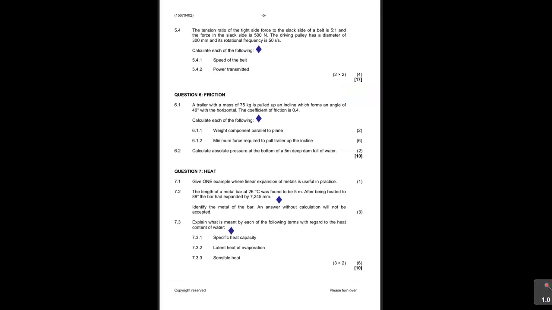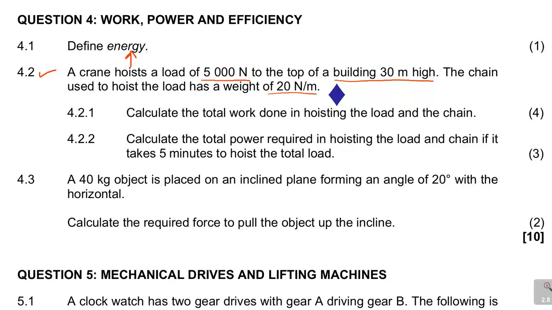So maybe if I can just sketch this to you, let me have a fresh page. This is just a sketch, remember, so it's not accurate. So picture a crane. So you have a building, like that. So they say it is 30 meters. So this is the ground. So you have your building there. And then with the building, we are saying there is a crane, and picture this as the solid crane.